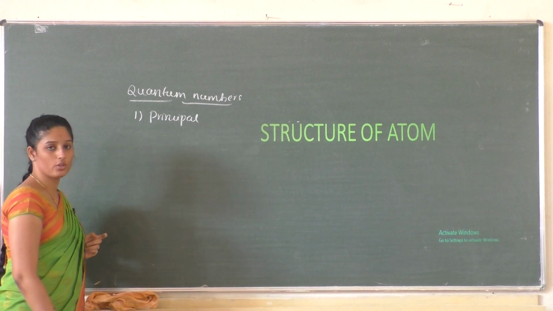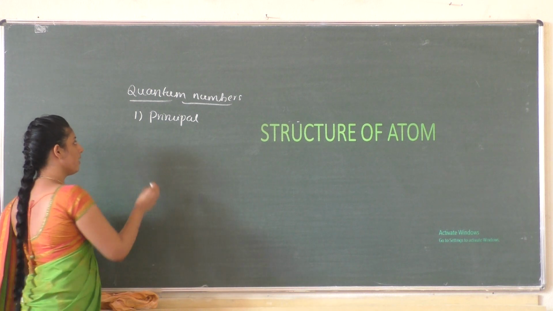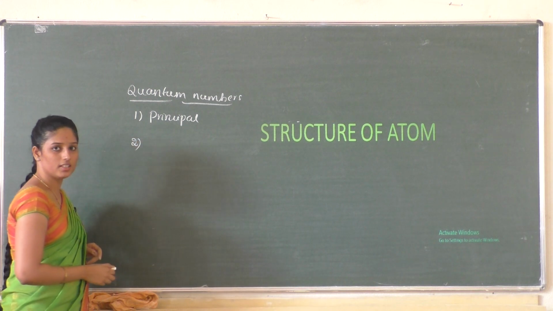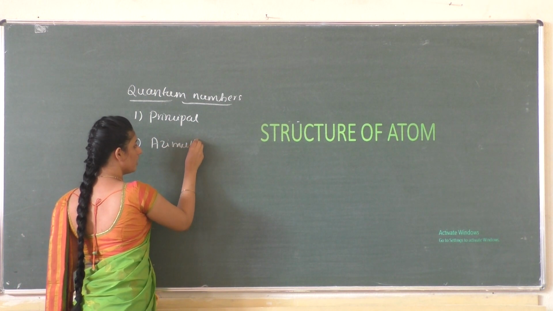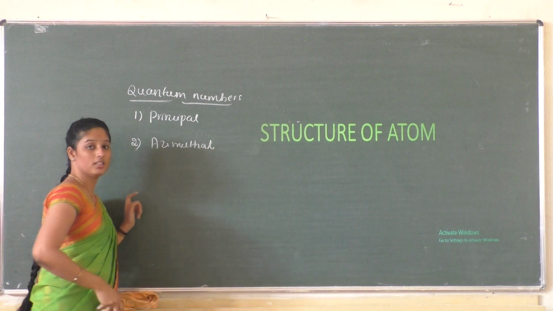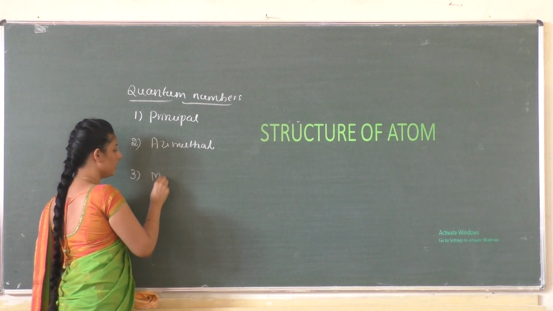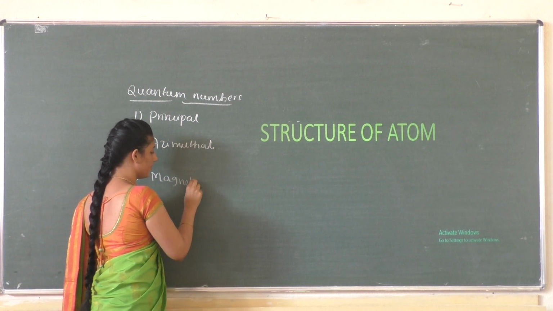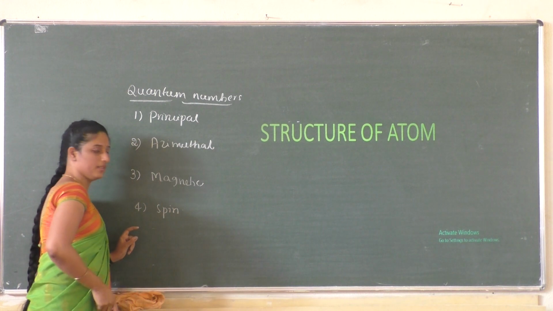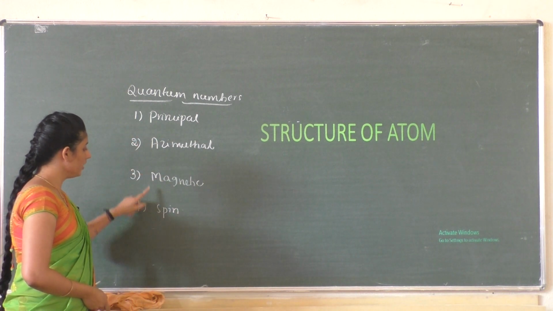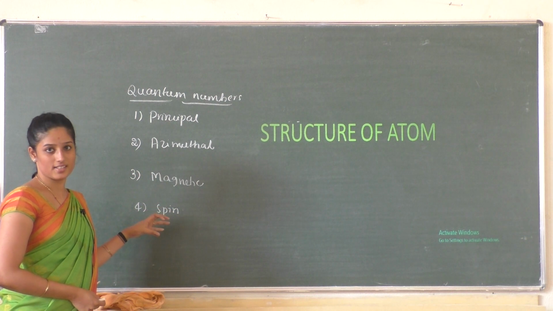The second is the azimuthal quantum number, also known as the angular momentum quantum number. The third is the magnetic quantum number, and the last one is the spin quantum number. By combining all these quantum numbers, we can define the position of an electron inside the atom.